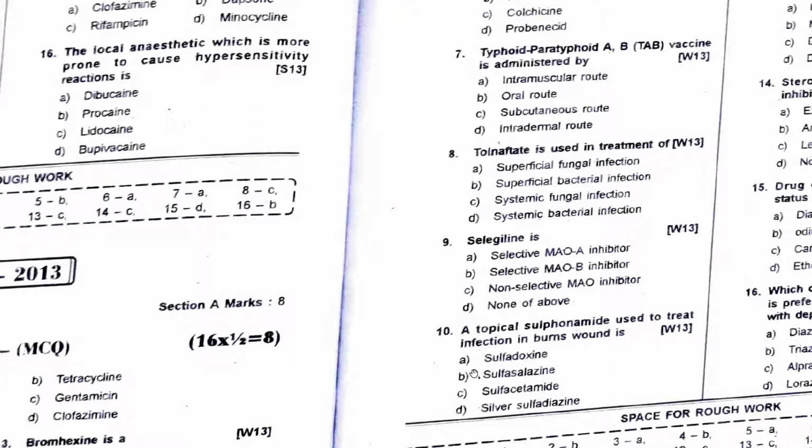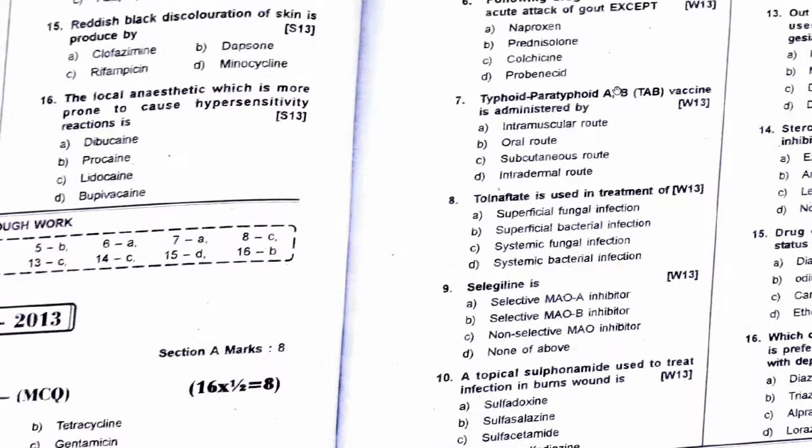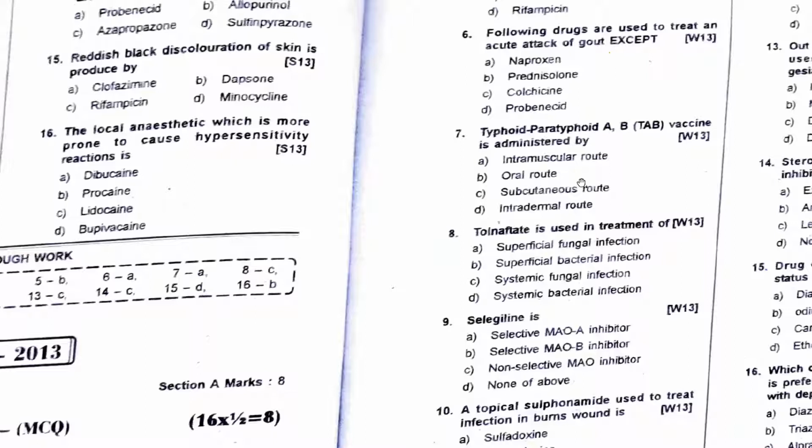Sulfacetamide, eye drops. Sulfasalazine, ulcerative colitis. Selegiline is a MAO-B inhibitor. Tolnaftate, superficial fungal infection. Typhoid vaccines, generally it is given by subcutaneous route.